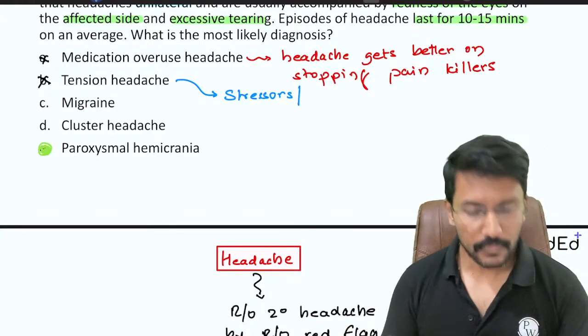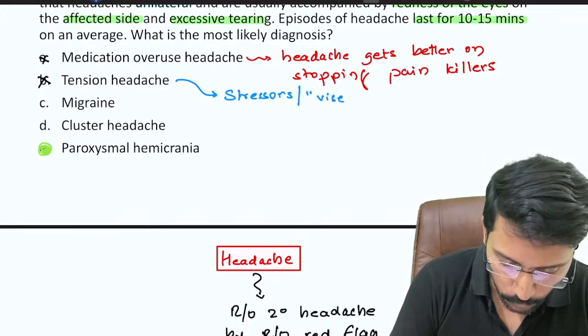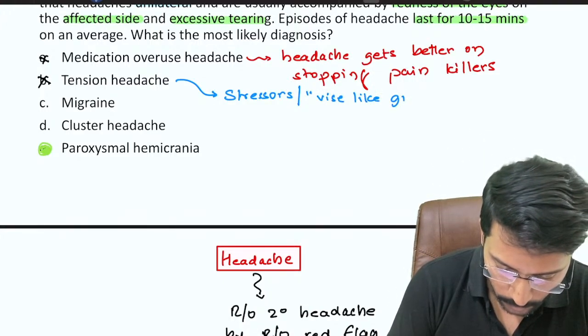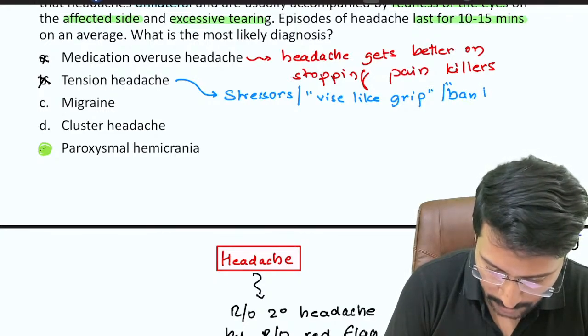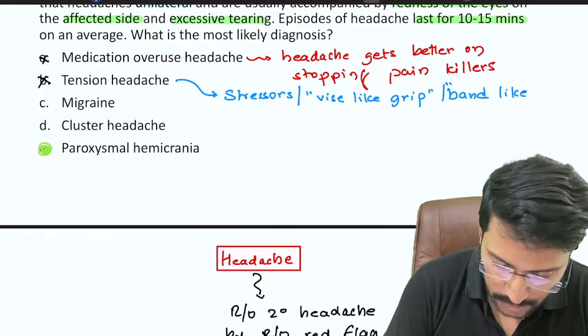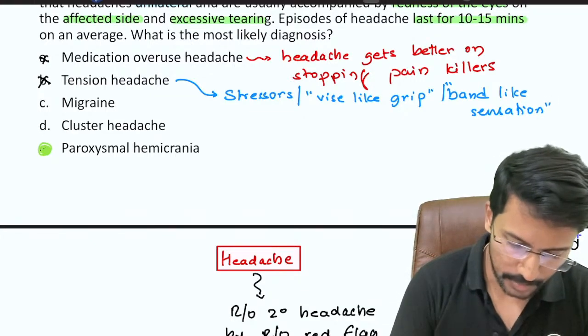Second thing they will mention is the headache is usually described as vice-like grip or band-like sensation. So whenever you see these words, then you know that the question is talking about tension type of headache, right?